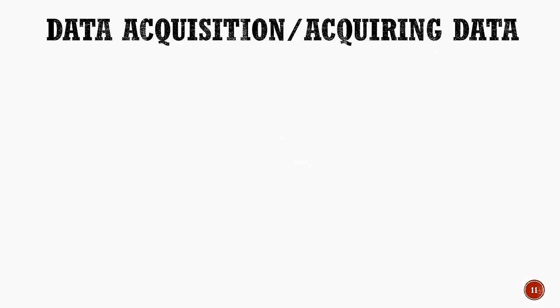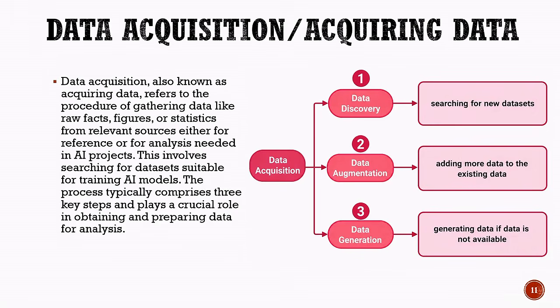Now, let us understand data acquisition, also known as acquiring data. Data acquisition refers to the procedure of gathering data, such as raw facts, figures, or statistics, from relevant sources. This data can be collected for reference or for analysis needed in artificial intelligence projects. Data acquisition involves searching for datasets that are suitable for training AI models. It plays a crucial role in obtaining and preparing the required data for analysis.